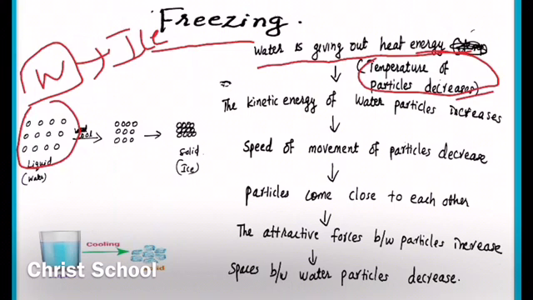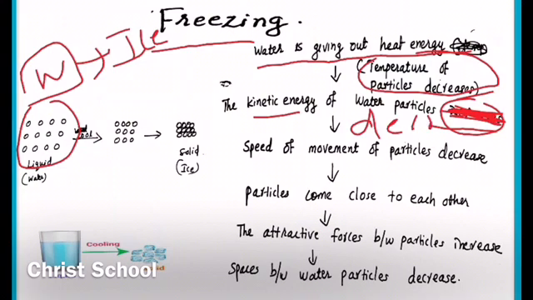So when temperature decreases, automatically what happens? The kinetic energy of the particles decreases, because temperature is directly proportional to the kinetic energy of the particles. So because of cooling of water, temperature decreases. As the temperature of the particles decreases, the kinetic energy of the particles decreases. If the kinetic energy decreases, movement decreases. If the movement decreases, slowly the speed of the movements of the water particles decreases.